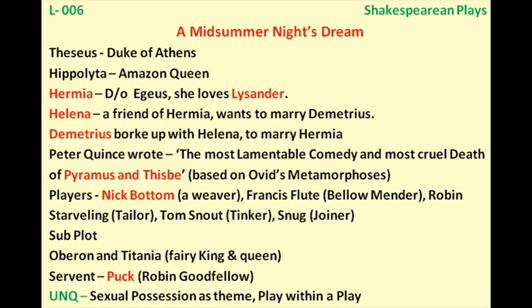Different subplots are there, so we have to remember just the subplots, not the names of each and every character. Four characters are enough: Lysander, Helena, Hermia, and Demetrius, the king Theseus, and queen Hippolyta. And among the other names, the important one is Peter Quince. He is the author of the play that we have within this play. And then we have the name Nick Bottom. That is an important character because his head is replaced with the head of a donkey.